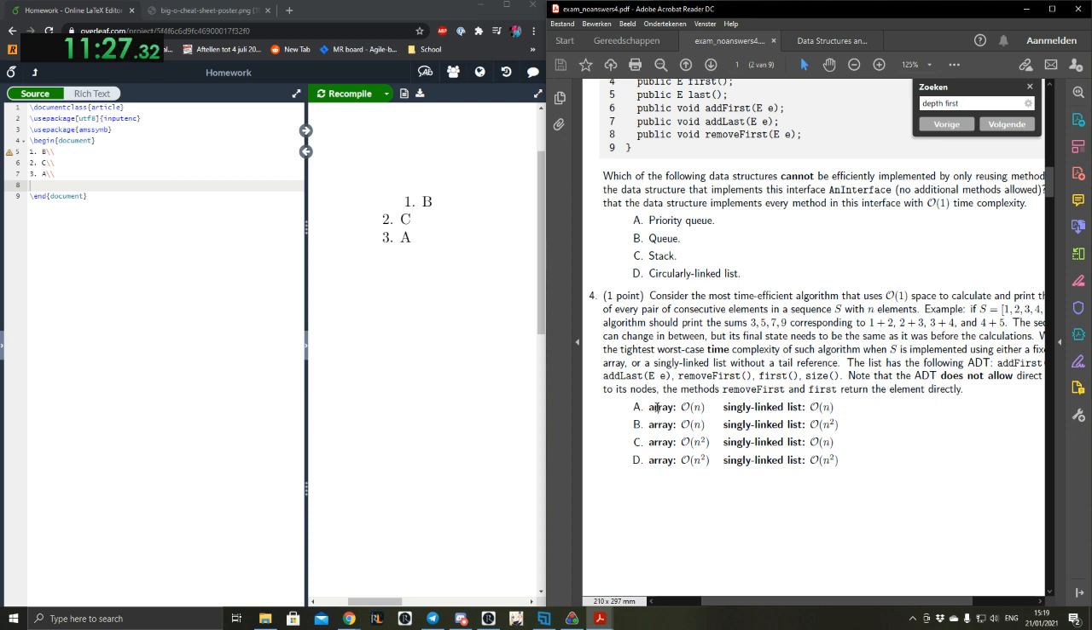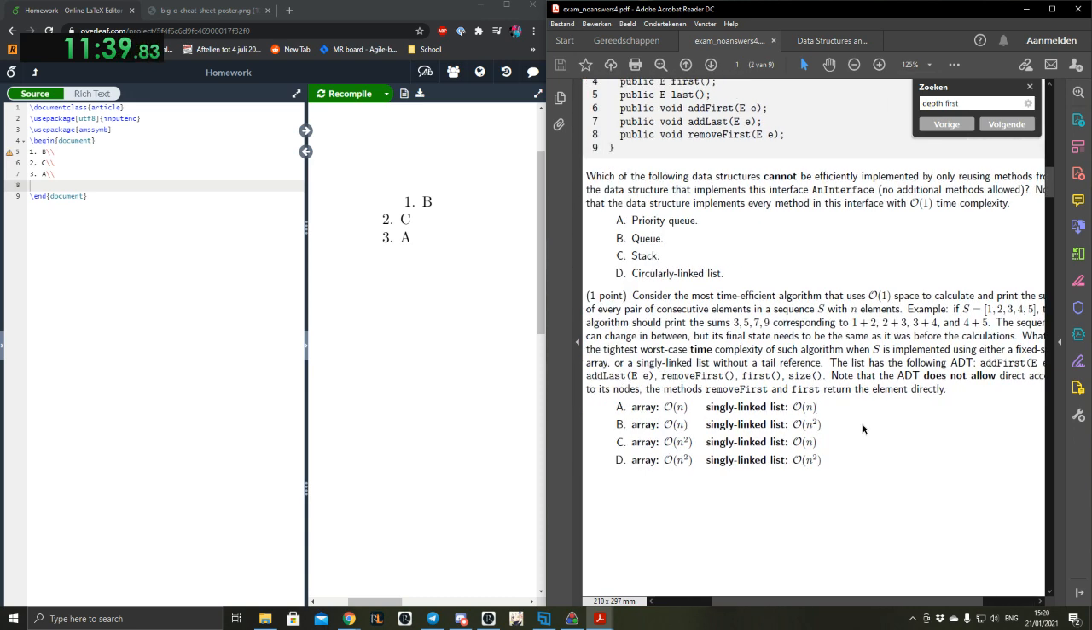Okay, so with the array, I'm pretty positive it is just big O of n, and now it's only figuring out with a singly linked list if it will be big O of n squared. Let's see. I'm pretty sure you're not allowed to use any other auxiliary data structures, because otherwise the question would be pretty stupid.